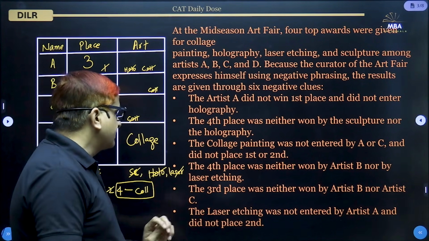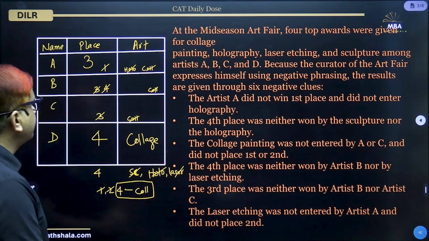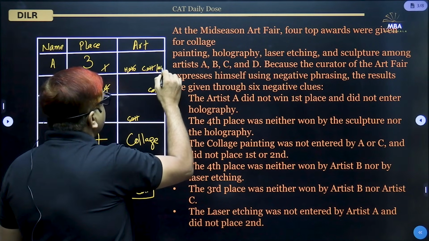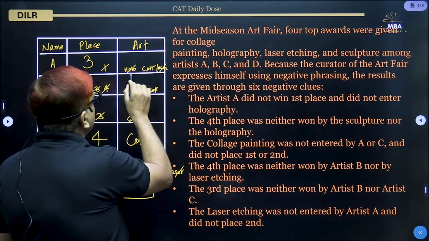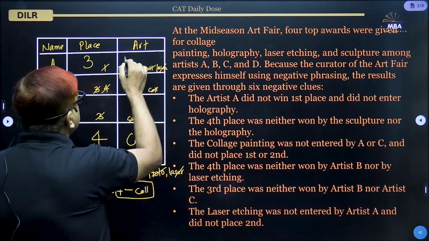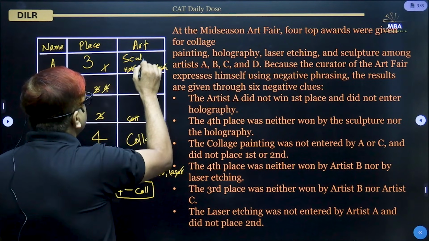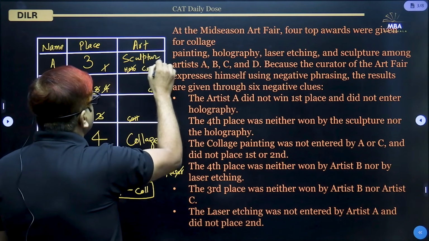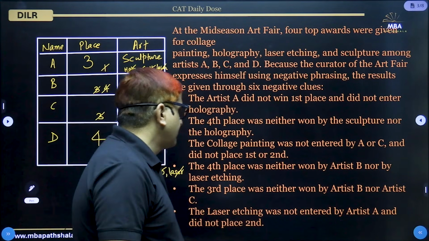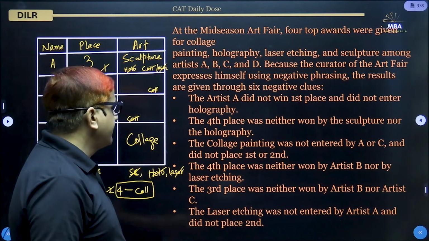Now, last point, the laser etching was not entered by artist A. So here we cannot put laser etching. So neither holography nor collage nor laser etching. So that means this is a sculpture. Okay. So the laser etching was not entered by artist A and did not place second.